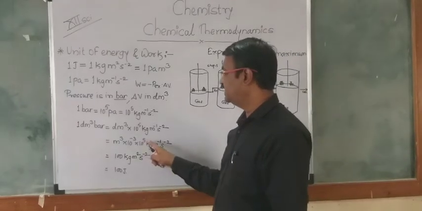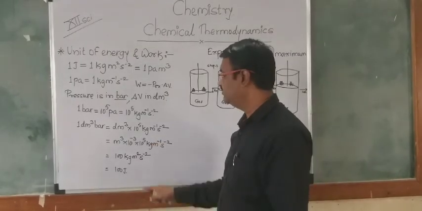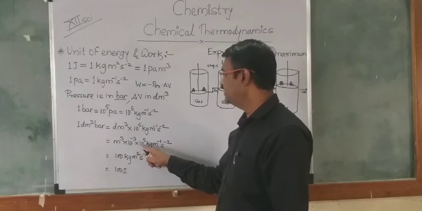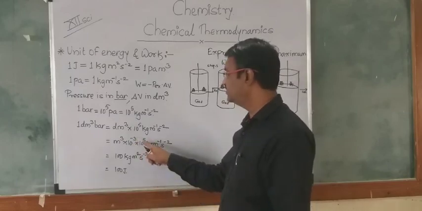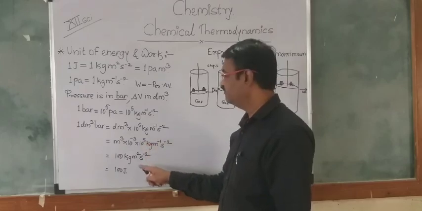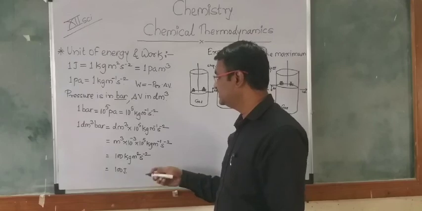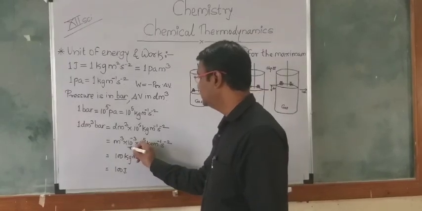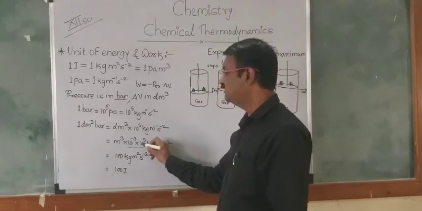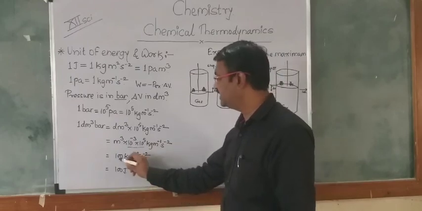When we arrange all the things, 10 raised to 5 minus 3 gives 10 raised to 2, that is, the value will be 100. So instead of 10 raised to minus 3 into 10 raised to 5, we can write 100.